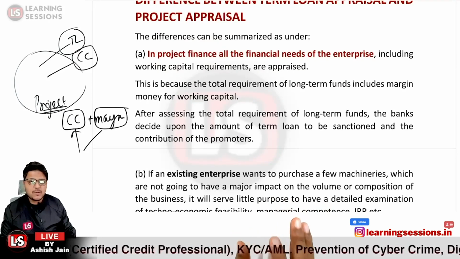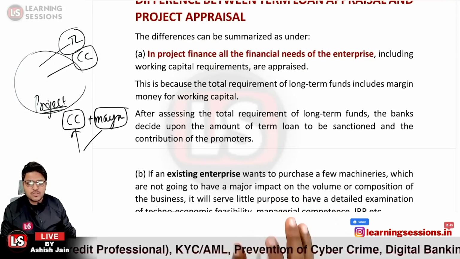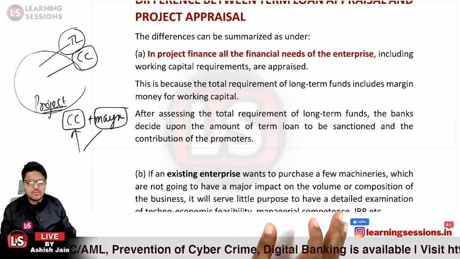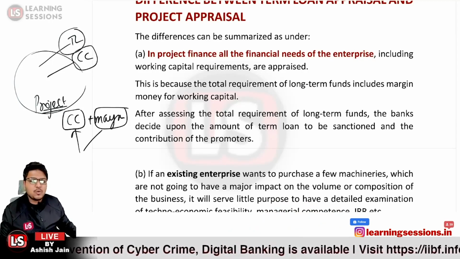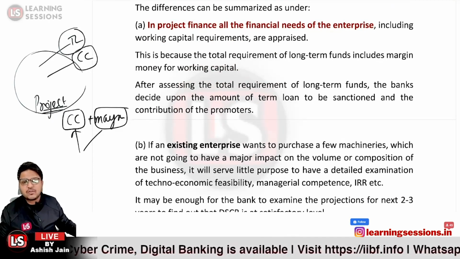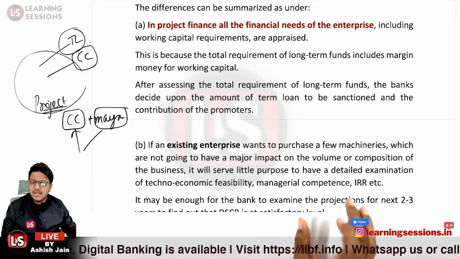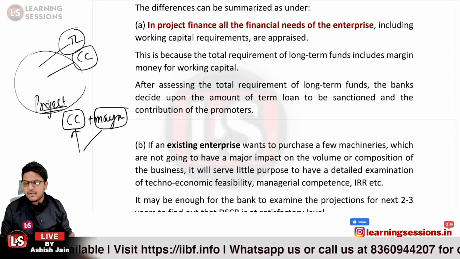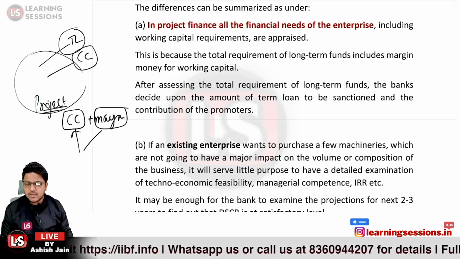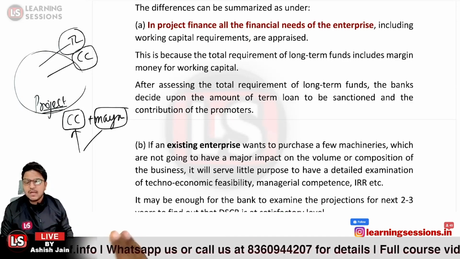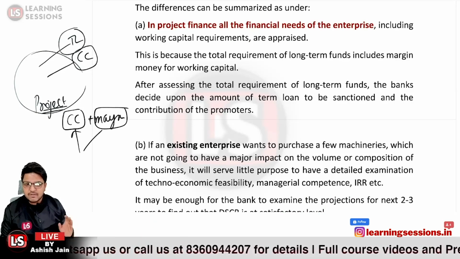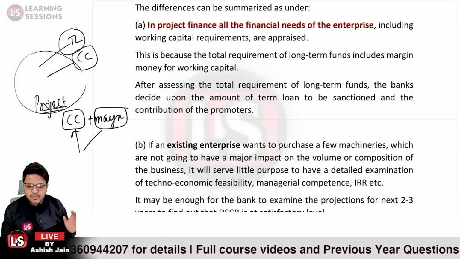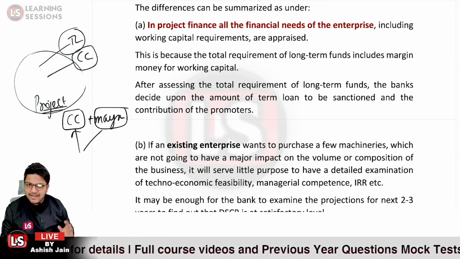So if an existing enterprise wants to purchase a few new machinery, which are not going to have a major impact on the volume or composition of the business, it will serve little purpose to have a detailed examination of the techno-economic feasibility, managerial competence, IRR, etc. What does it indicate? If we are going to start a new business, definitely we need to look into each and every aspect of the company and the project itself: whether the project is viable, whether it has feasibility, whether the management is competent enough. All the aspects must be looked into while sanctioning the loan.